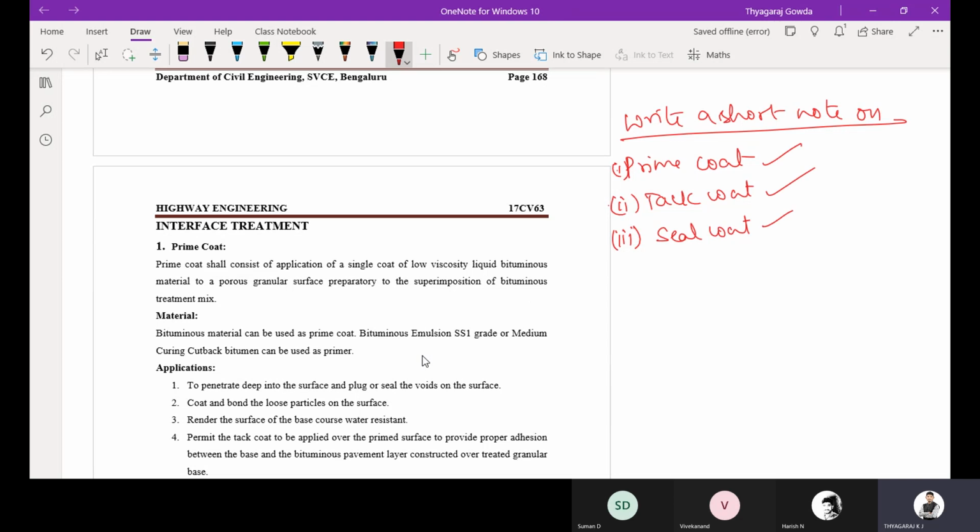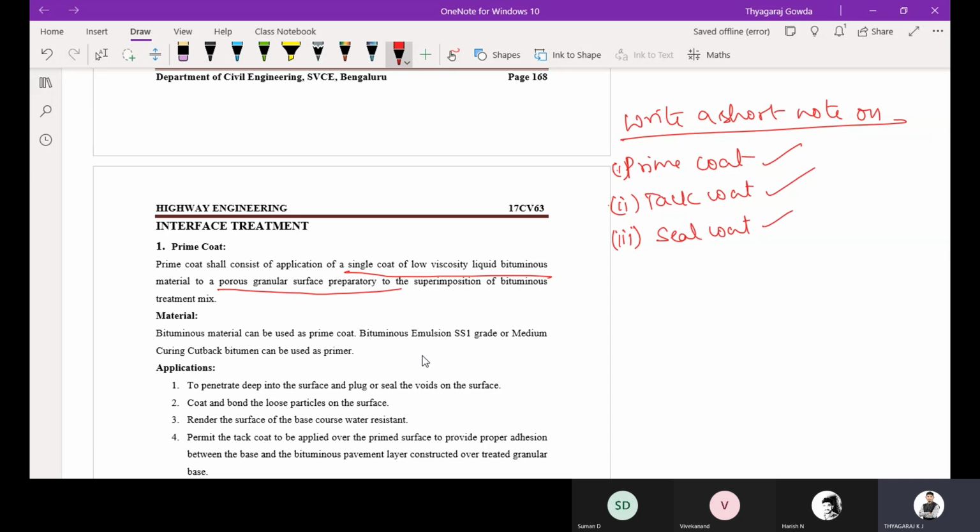So prime coat, it is not having any aggregates in it. Only it will be having a bituminous material. So prime coat shall consist of an application of a single coat of a low viscosity liquid bituminous material, which is poured on a granular surface.